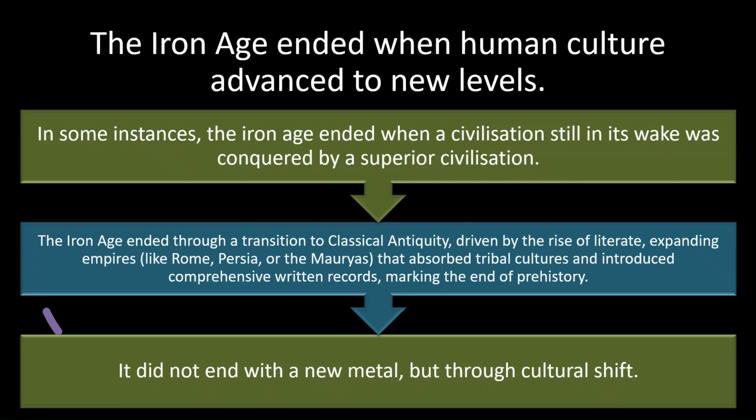The Iron Age ended when human culture advanced to new levels. In some instances, the Iron Age ended when a civilization still in its wake was conquered by a superior civilization. The Iron Age ended through a transition to classical antiquity, driven by the rise of literate, expanding empires like Rome, Persia, or the Mauryas that absorbed tribal cultures and introduced comprehensive written records, marking the end of prehistory. It did not end with a new metal, but through cultural shift.